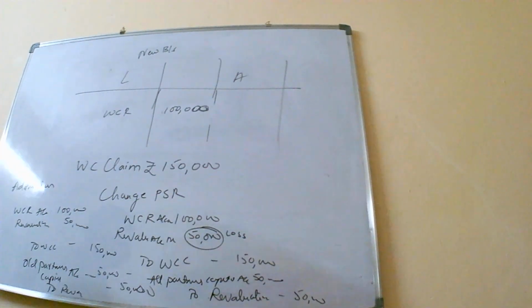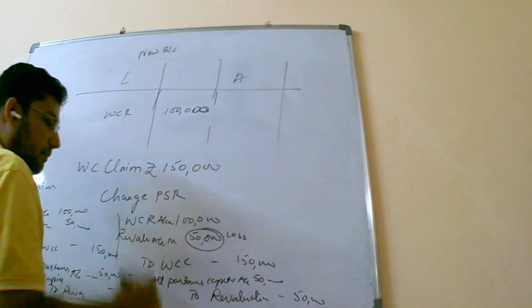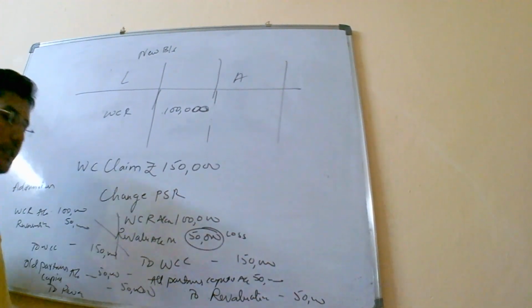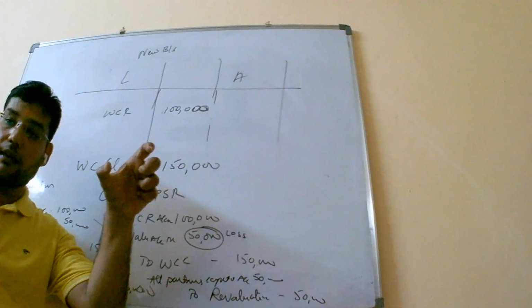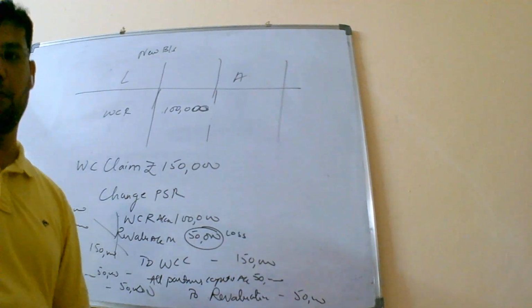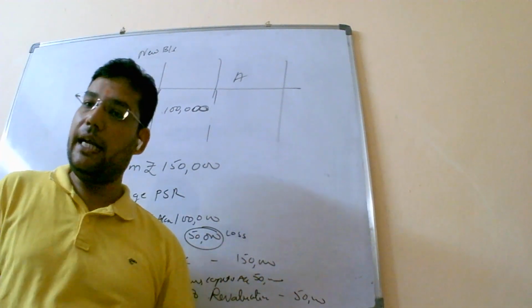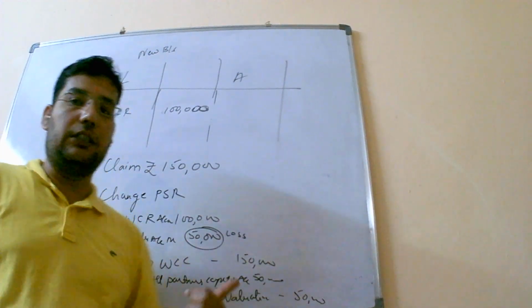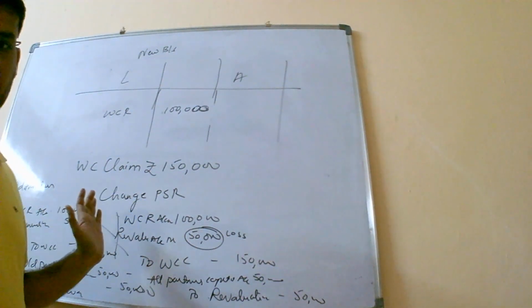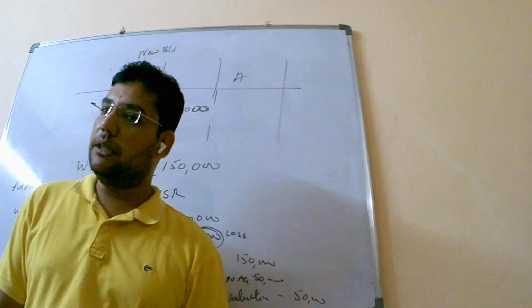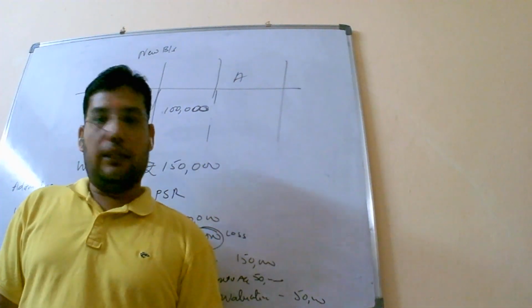And in case of retirement or death, the same entry, WCR revaluation to workman compensation claim. Only the amount of loss or revaluation part has to be borne by different partners in different situations. That is, in case of admission, old partners; in case of retirement, it will be all the partners.